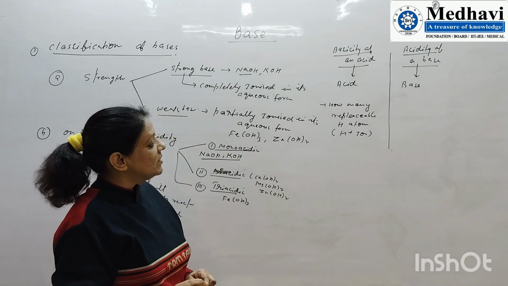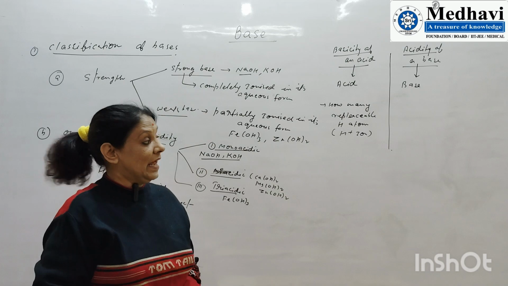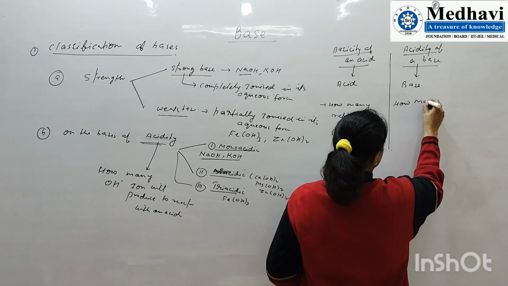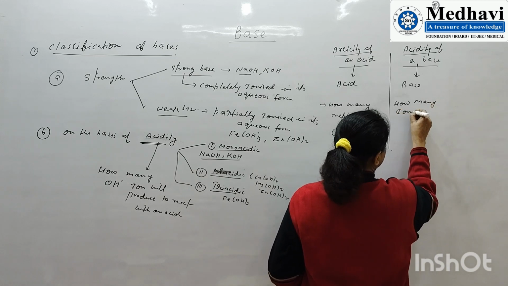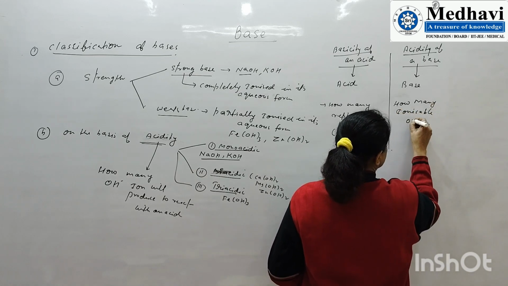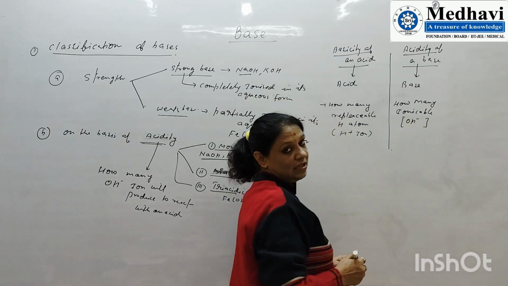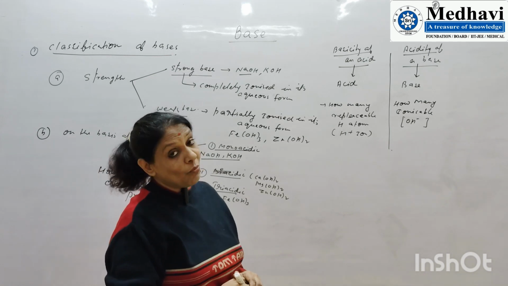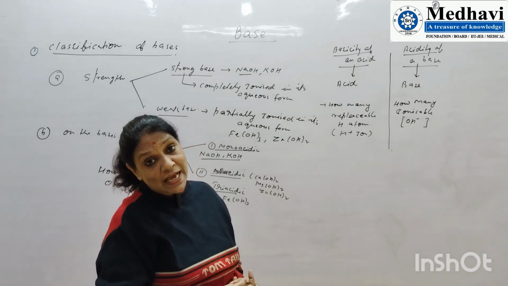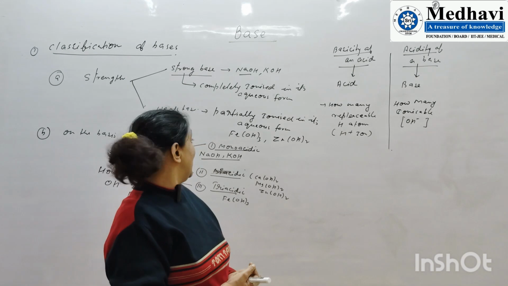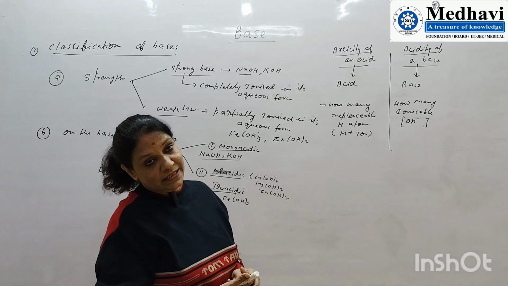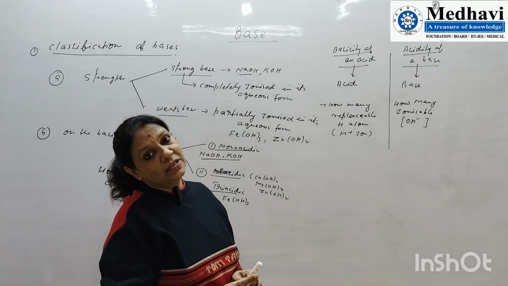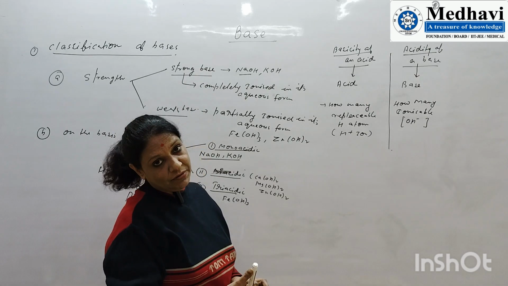If one, it is monobasic. If two, dibasic. If three, tribasic. Here, how many replaceable or ionizable OH minus ions, that is hydroxyl ions? If one hydroxyl ion is produced, it is monoacidic. If two hydroxyl ions are produced, it is diacidic, whereas three, triacidic. So in this way, we can categorize the given compounds by basicity or acidity.